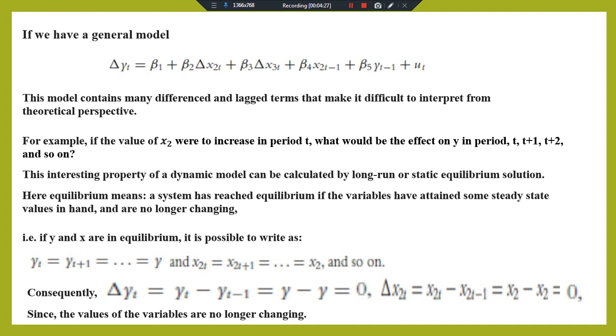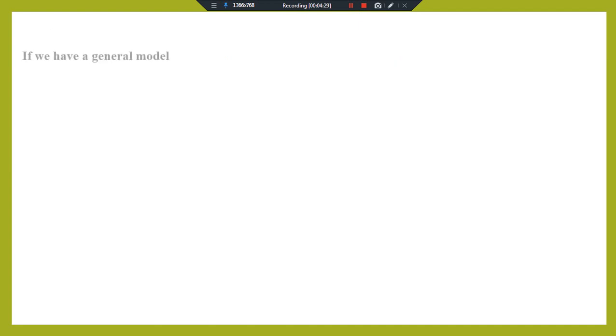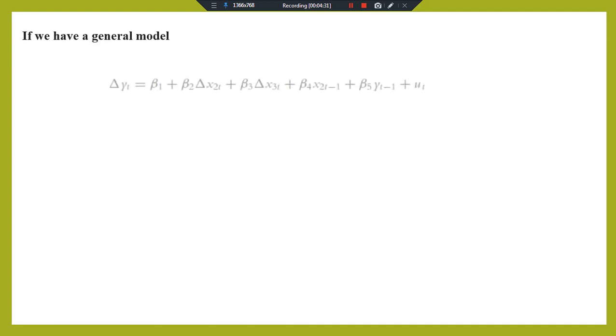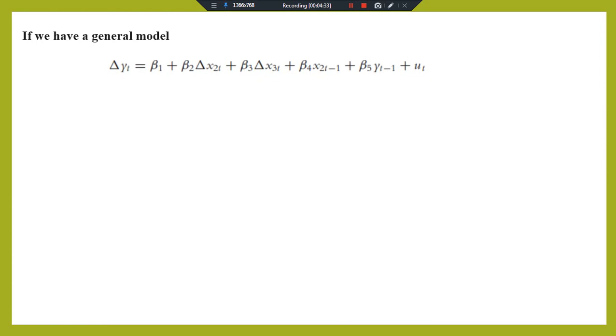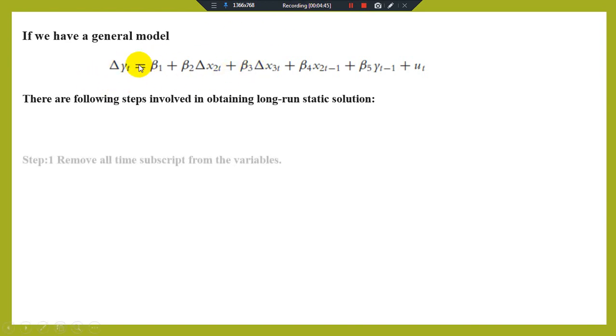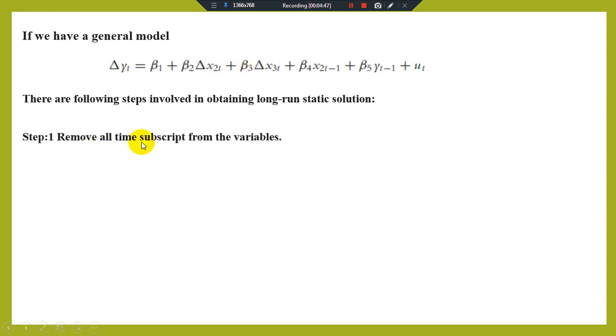If we have a general dynamic model like we mentioned in our previous slide, there are the following steps involved in obtaining the long run static equilibrium situation from this model. Step 1: remove all time subscripts from the variables.